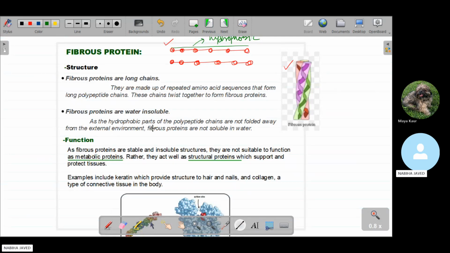The second important thing is that fibrous proteins are water insoluble, although globular proteins are water soluble. In terms of function, fibrous proteins work as structural proteins, while globular proteins work as metabolic proteins. The examples here are keratin and collagen, meaning keratin provides structure to the nails and hair, and collagen provides the connective tissues in the body.